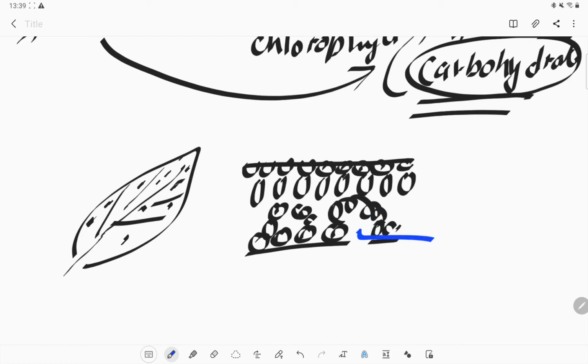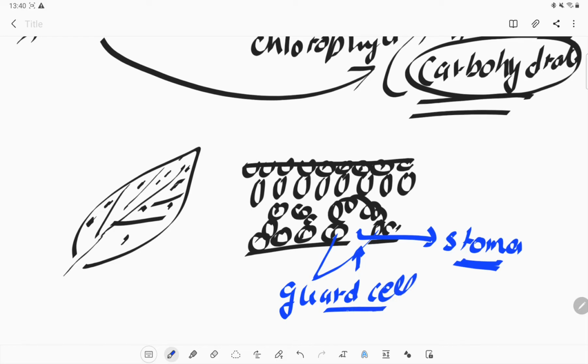This is the portion which we call the stoma. What is stoma? The opening of the stomata is known as the stoma. The guard cells are the cells which allow the stoma to open or close. This is what the guard cells do. When it is required to open, these guard cells will help this pore to be open. And what are these cells?